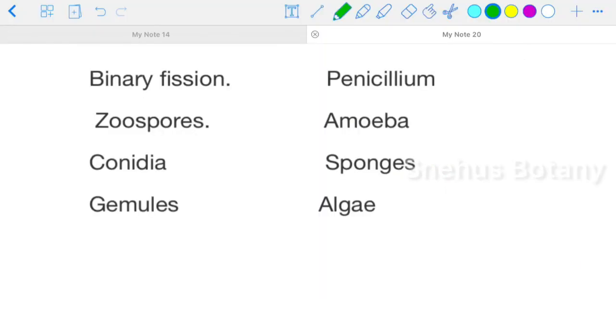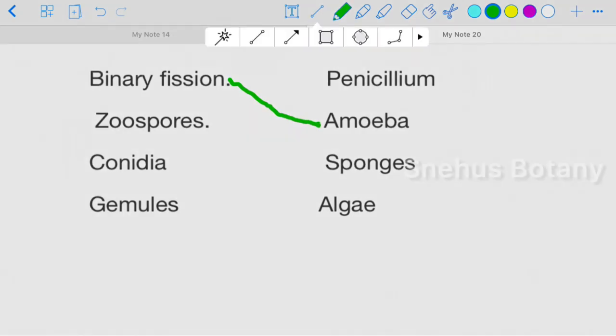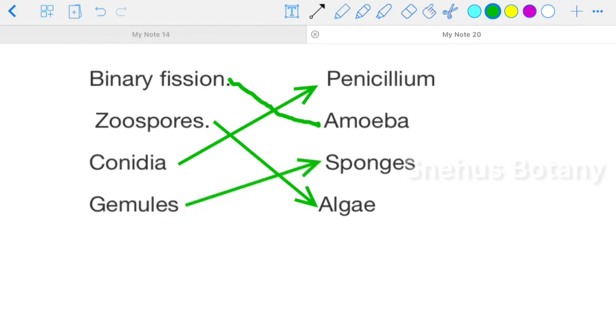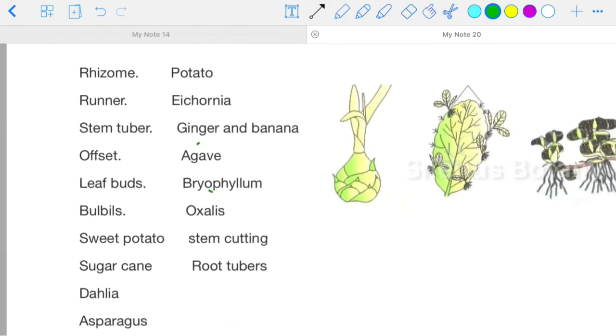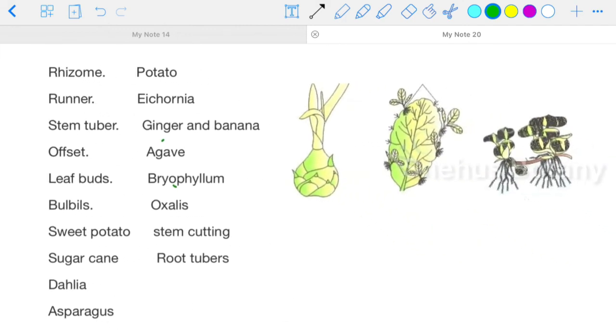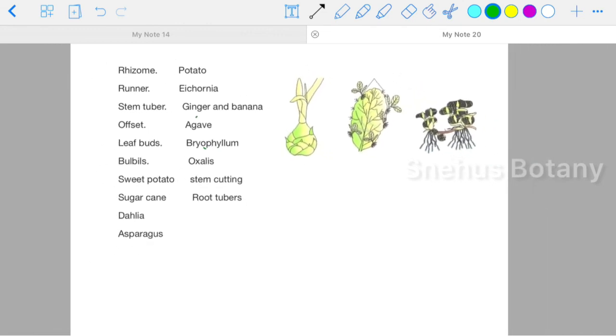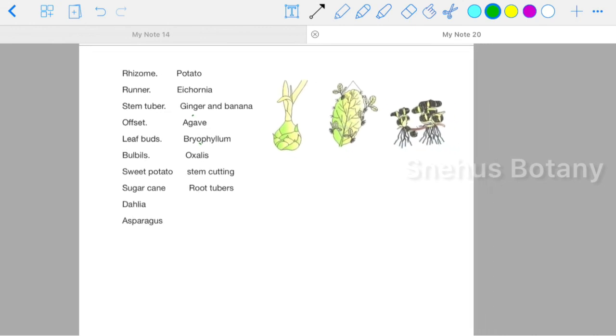Now we can do some questions. Binary fission, which is the example for binary fission? Amoeba. Zoospores, you can see in fungi and algae. Conidia, you can see in Penicillium, Aspergillus, and most Ascomycete members. Then gemmules, sponges. Now here some more examples and diagrams are here. Rhizome, runner, stem tuber, offset, leaf buds, bulbils, sweet potato, sugarcane, dahlia, asparagus, potato, eichhornia, ginger and banana, agave, bryophyllum, oxalis, stem cutting, root tuber.